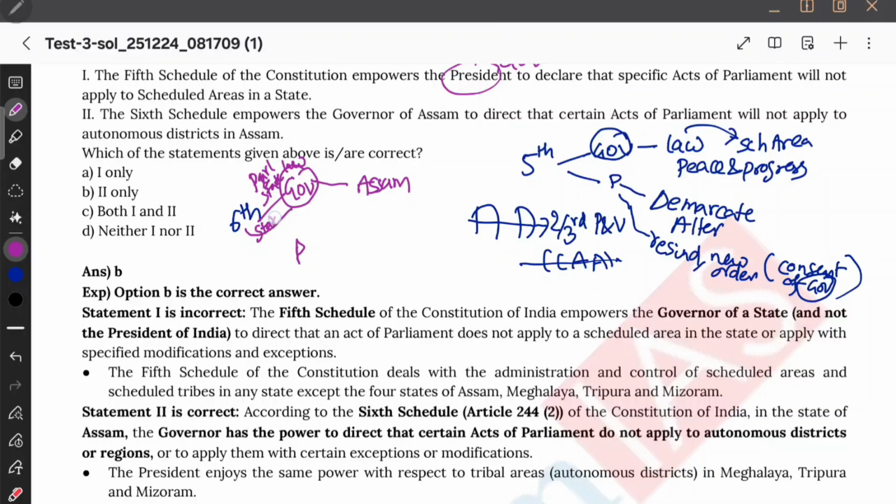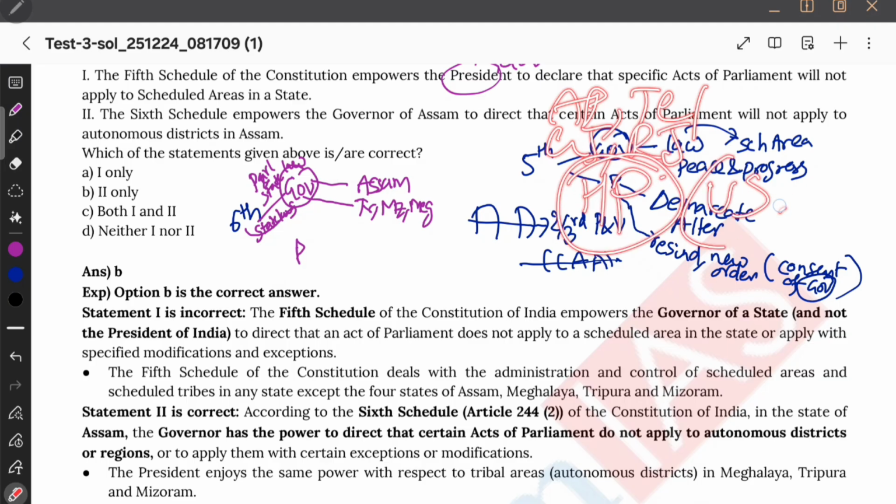Even state laws will go through the governor for Tripura, Mizoram, and Meghalaya. These are the 4 states that are in the sixth schedule. The fifth schedule has 10 states, na? Those 10 states, CJ mom, what is that? Chhattisgarh, Jharkhand, Madhya Pradesh, Maharashtra, and Odisha. CJ mom, and we have Andhra Pradesh, Telangana, and then Gujarat, Rajasthan, and then Himachal Pradesh.